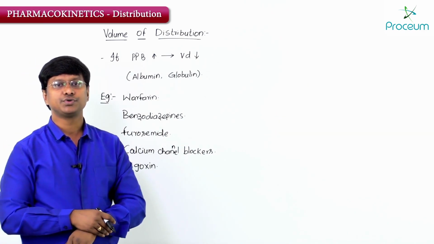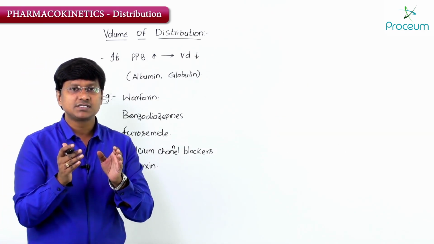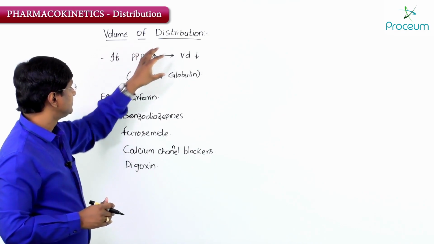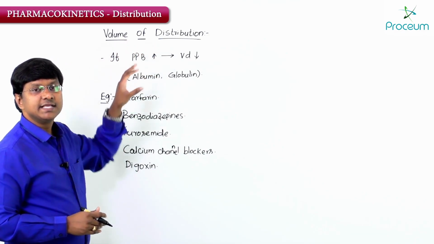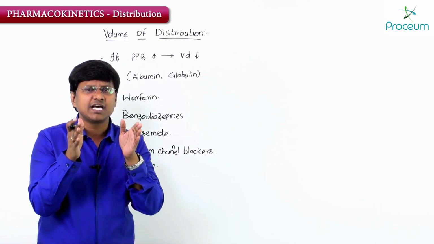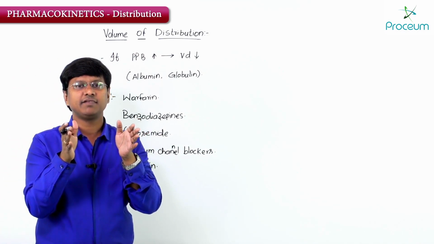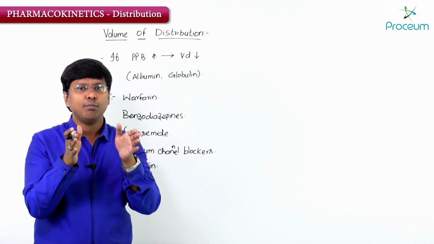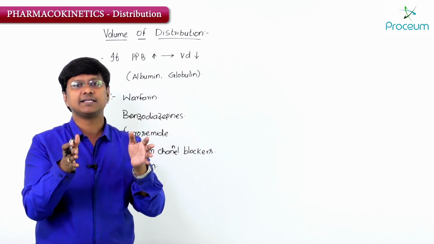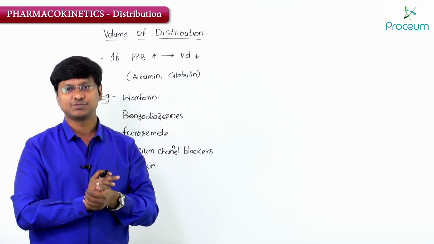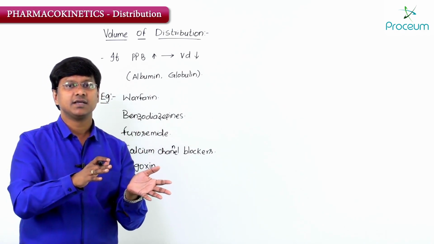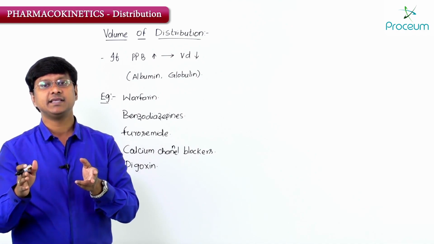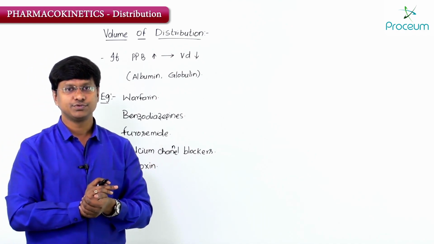Now a point you should remember is, once the drug is bound to the plasma protein, it will behave like a large molecule, and more likely that entire large molecule will stay within the plasma. Therefore less will go to the tissues, resulting in reduced volume of distribution.